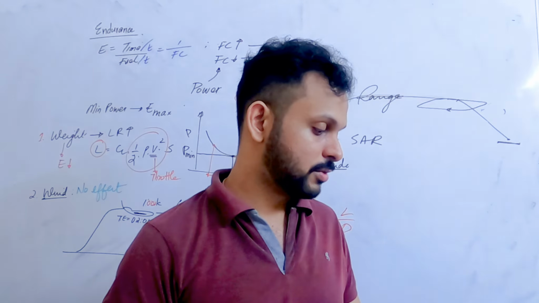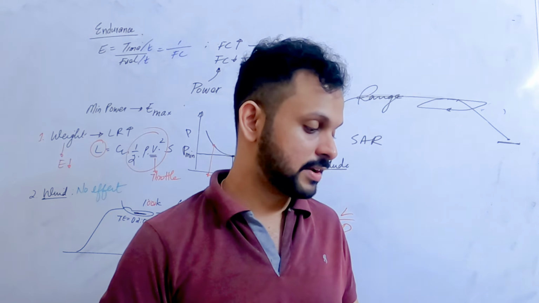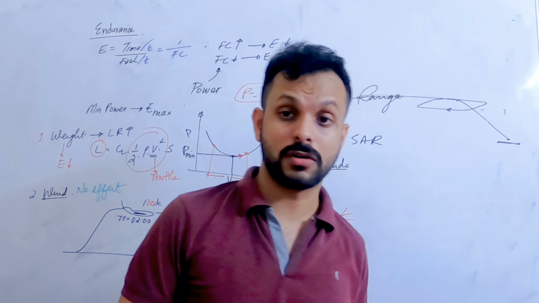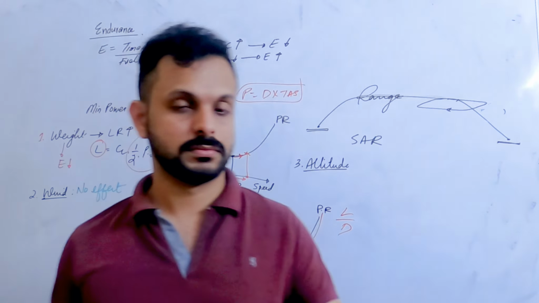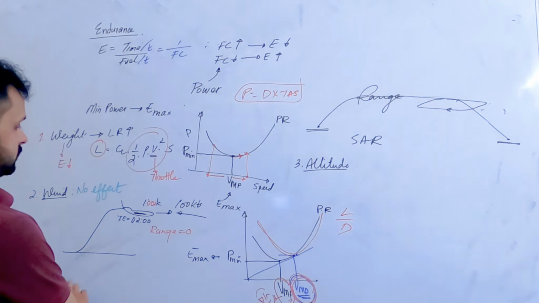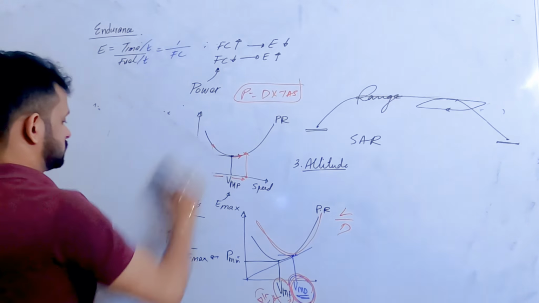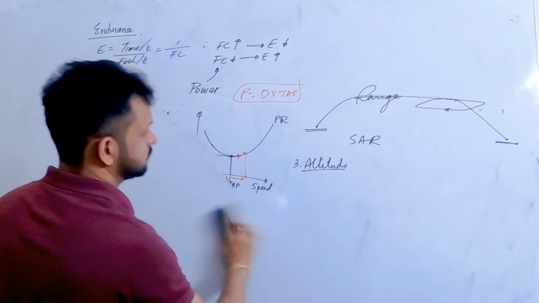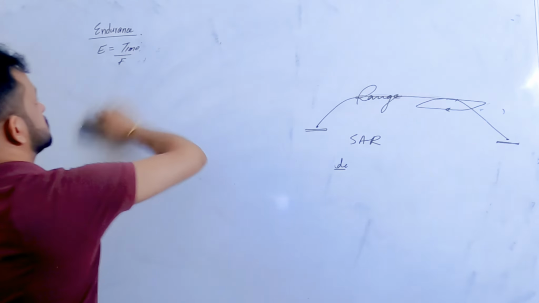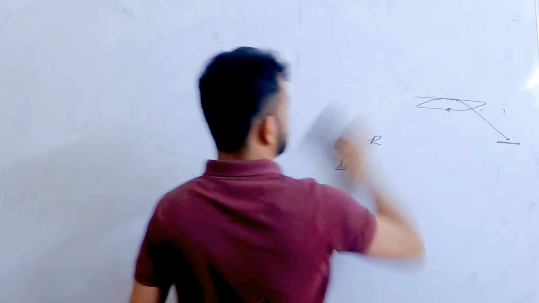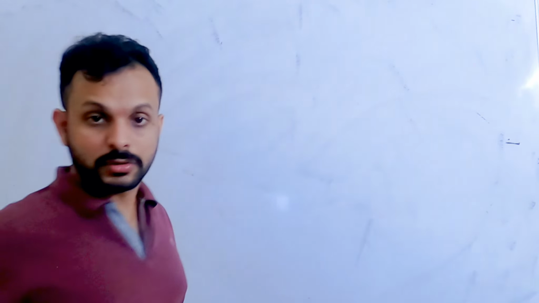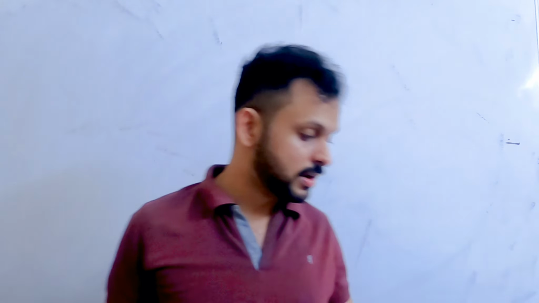Yes, Dipanshu, which of the following statements on factors affecting endurance in straight and level flight is not correct? Headwind will decrease and the tailwind will increase the maximum endurance. No, endurance cannot depend on the wind. That is the answer, right? Endurance is not dependent on wind. It doesn't matter what the wind is, nil wind or any given wind, it's independent. Therefore, that is the answer.